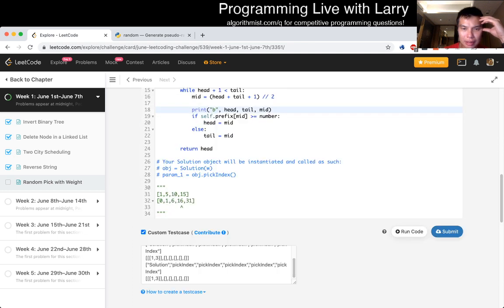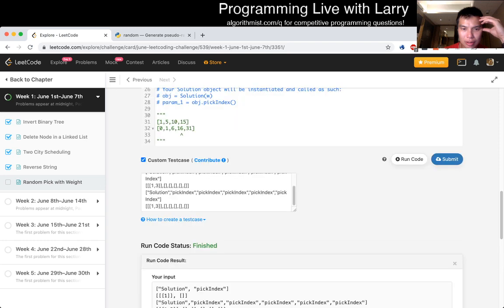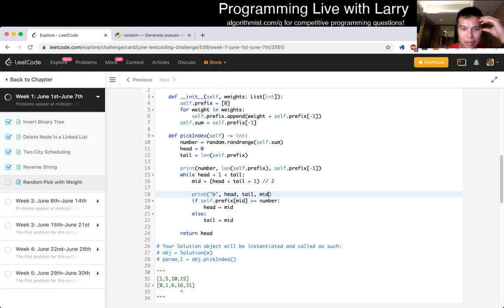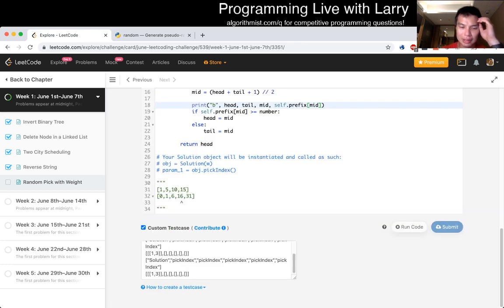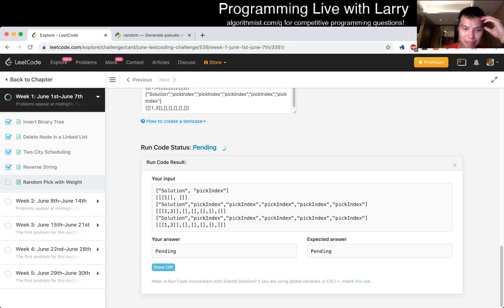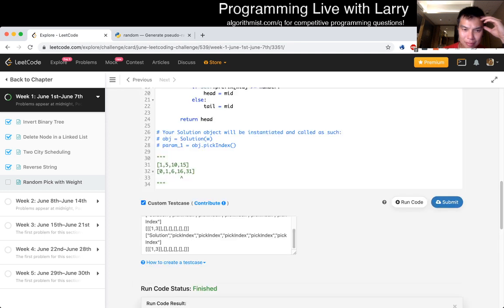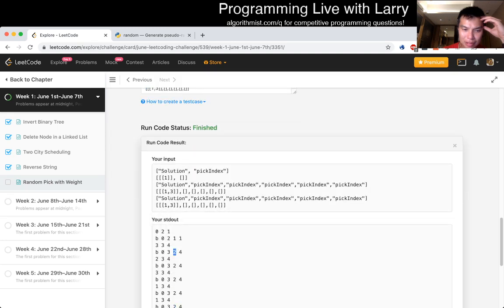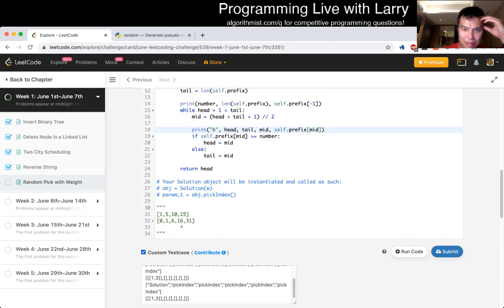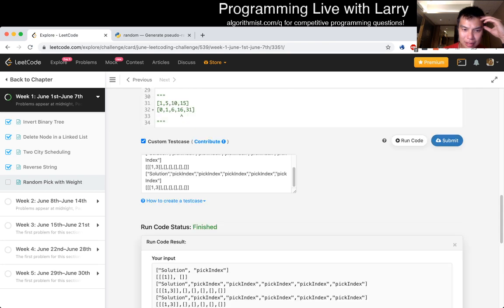So mid is 2. And confused. Isn't prefix of 2 should be. Yeah, the number is 3. So the prefix of, so this is bigger.